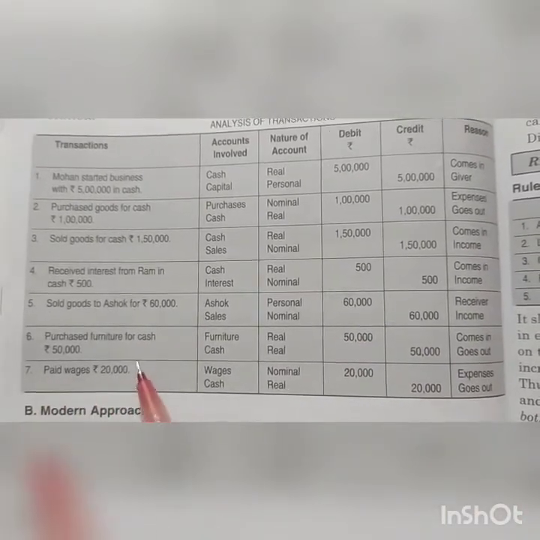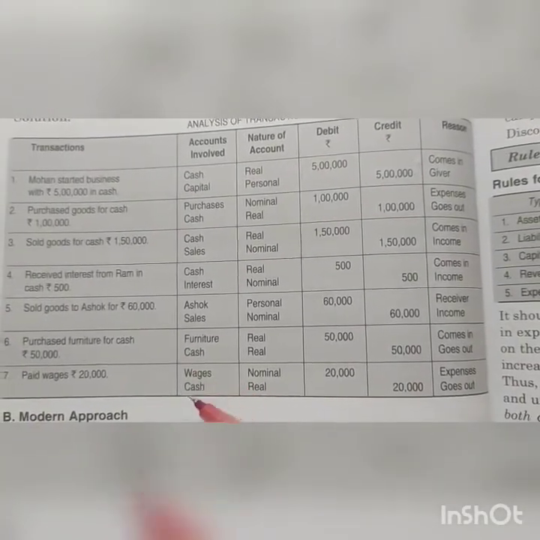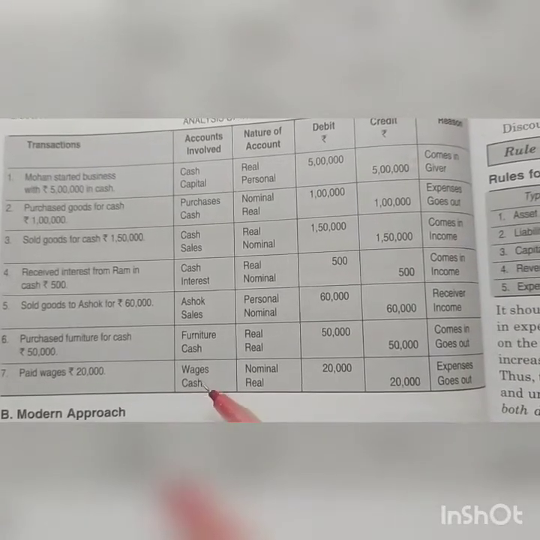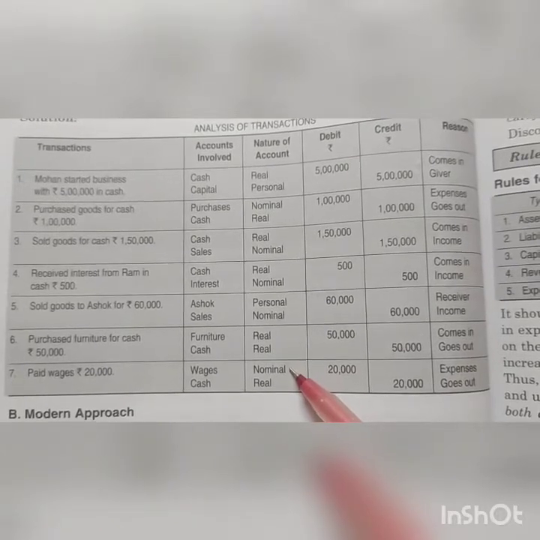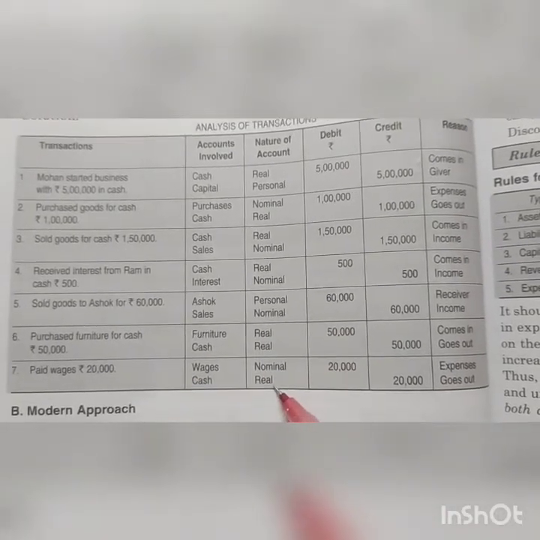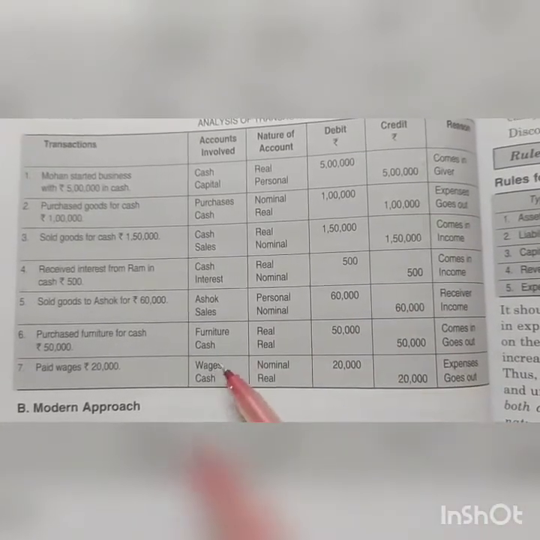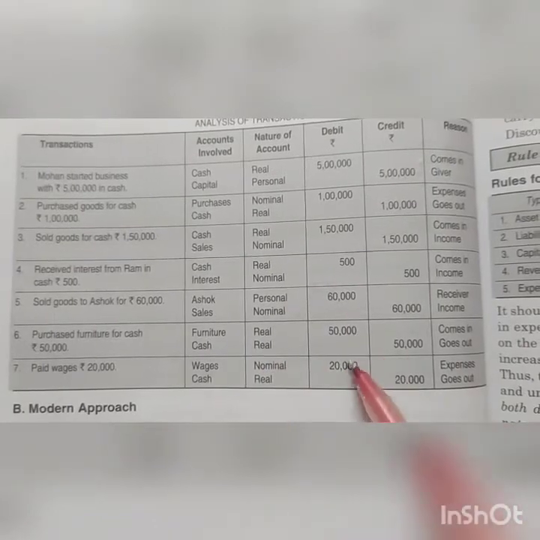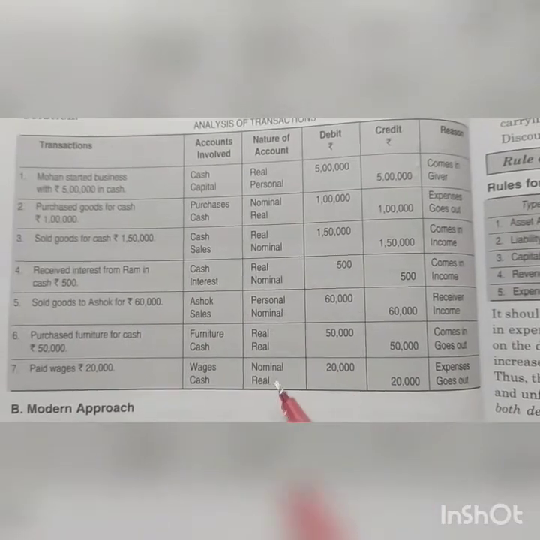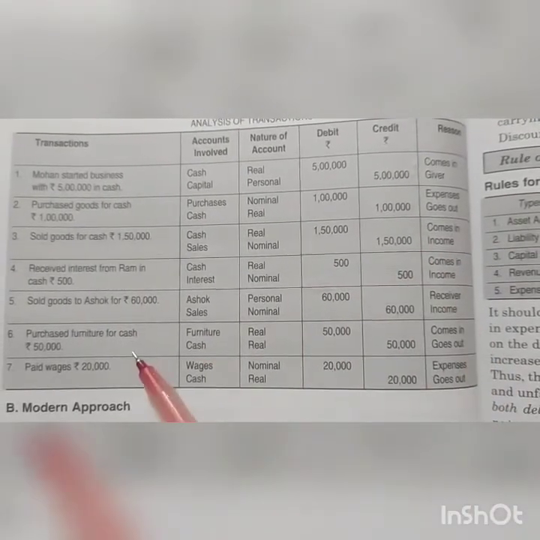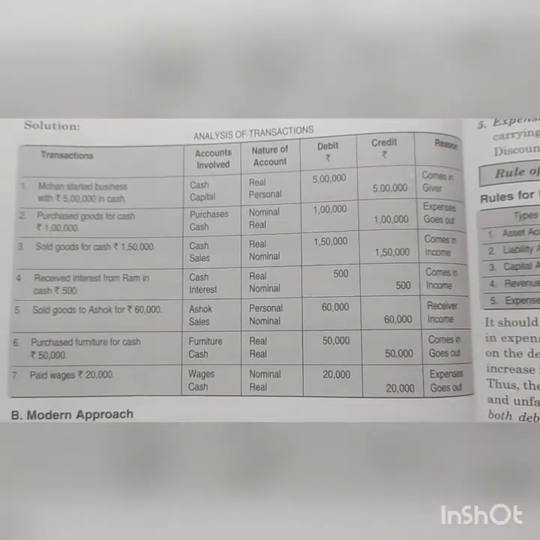Last is paid wages, rupees 20,000. These are general expenses. Two terms are wages, and because we are paying money, second term is cash. Wages nature nominal. Okay. Cash nature is real. Nominal rule, all expenses losses to be debited. Wages आपका खर्चा है, expense है, it will be debited. And cash real account rule is debit what comes in, credit what goes out. We are spending money, so cash goes out, it will be credited.